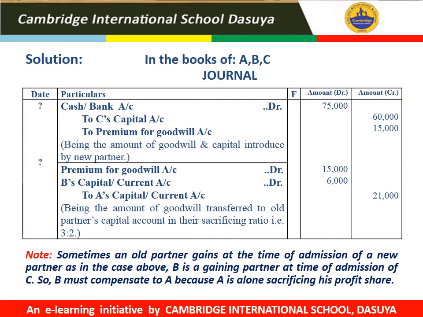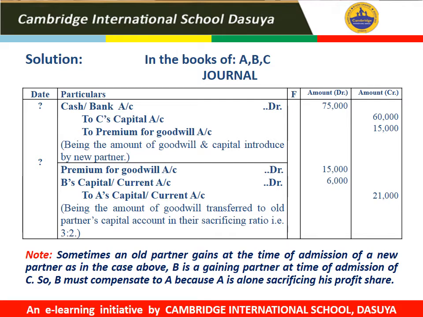In this question, at the time of admission of a new partner, one of the old partners also gains. His profit share also increases.